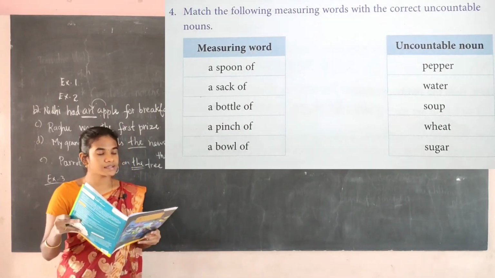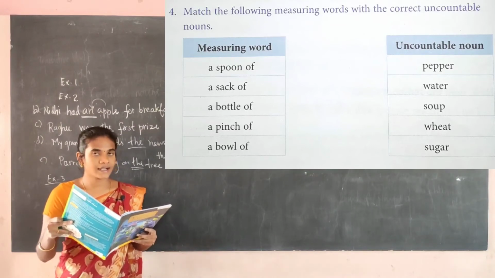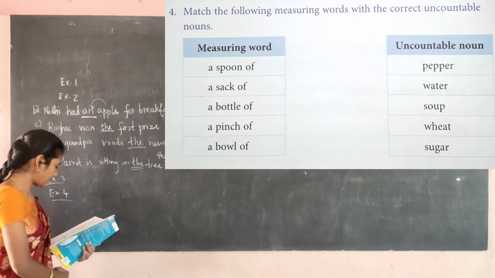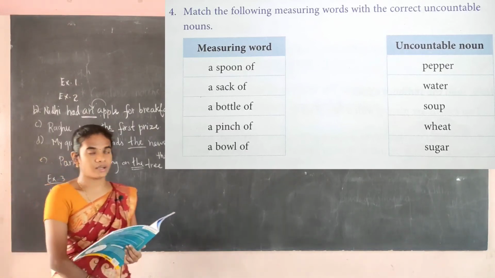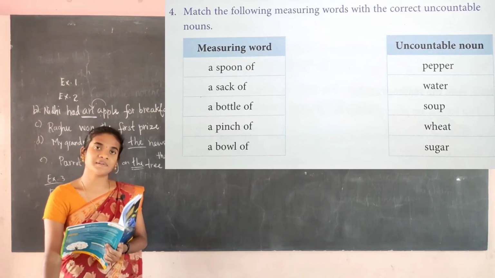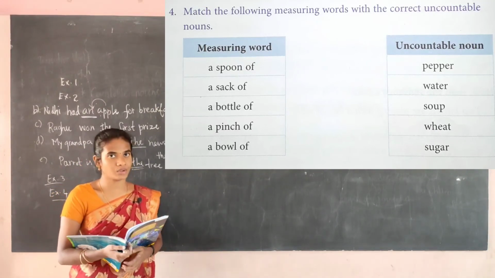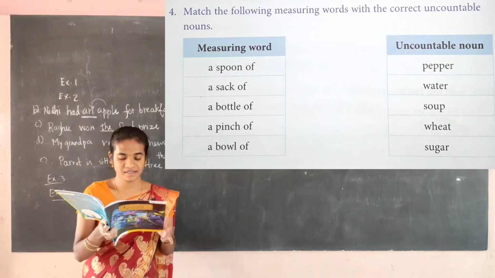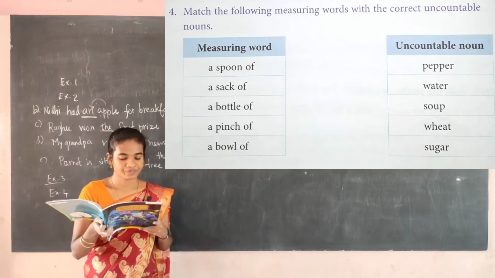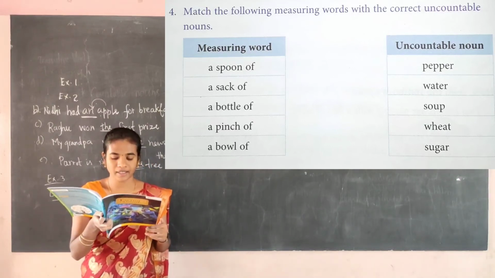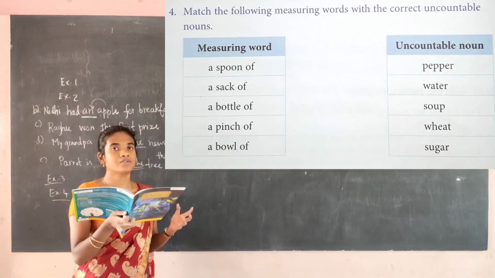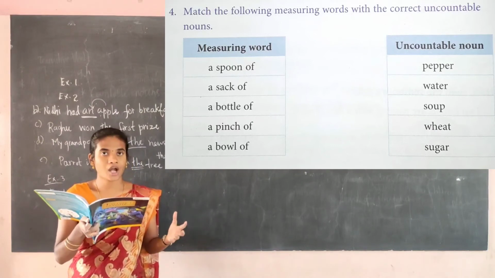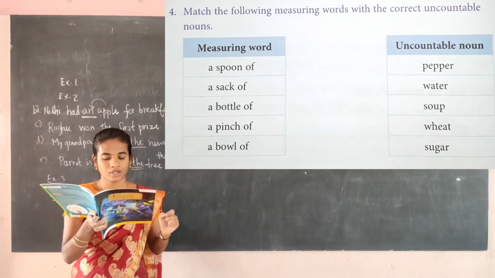Now students, see here, this is the 4th exercise that has been given for you. Exercise 4. You have to match. I have already told what measure words are. Measure words are used to quantify the uncountable nouns. So we have to match the measure words in these sentences. Match the following measuring words with the correct uncountable nouns. Here they are given the measure words as questions, and you have to match them with the uncountable nouns.